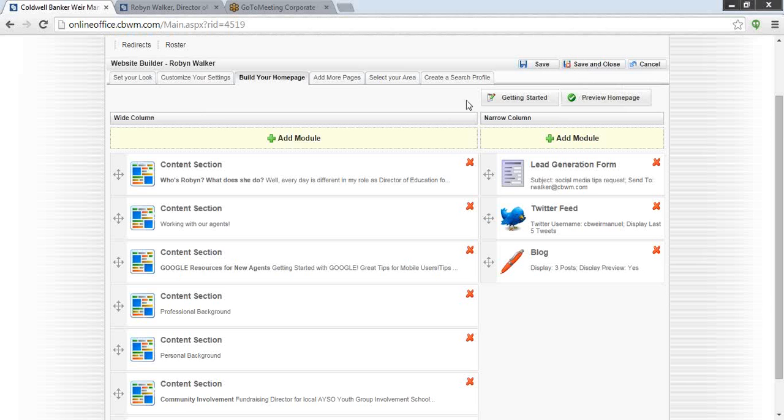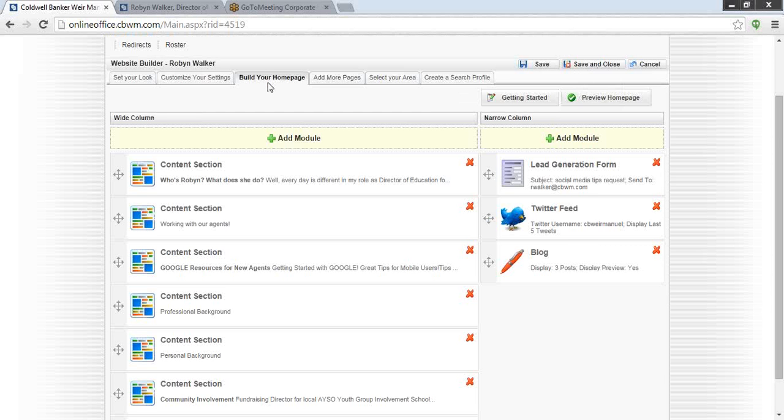So really what you need to keep in mind with the Build Your Homepage section is you want to try to have at least 20 modules active. Any of those things that you see that come up count as a module. So you want to try to have at least 20 of those modules active to get your max points for that area. And then the other thing that you really want to do, and this is a biggie, is talk. Make sure that you have words there.